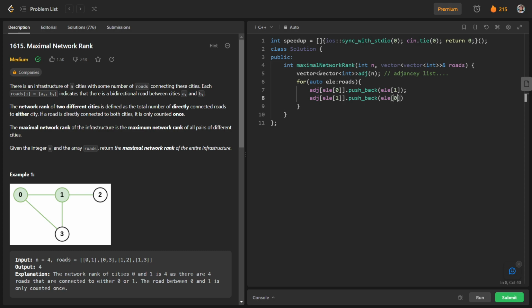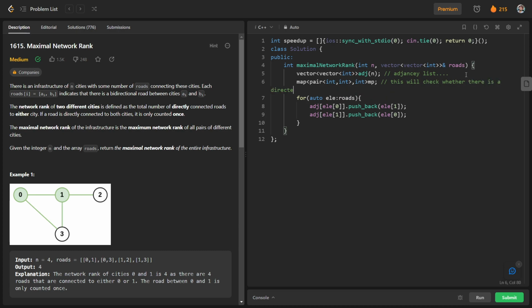ELE of 0. Okay, again we will have a map here. So basically map of pair of integer and integer to integer. This will check whether there is a direct road between two cities or not.